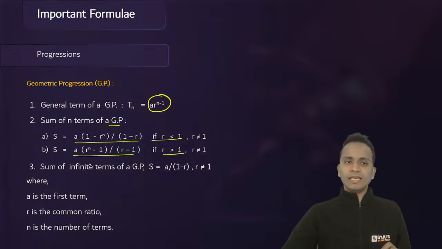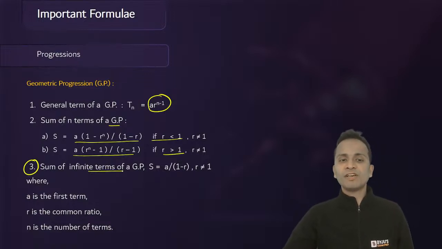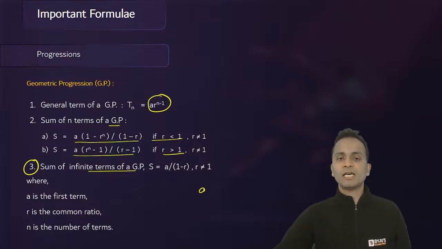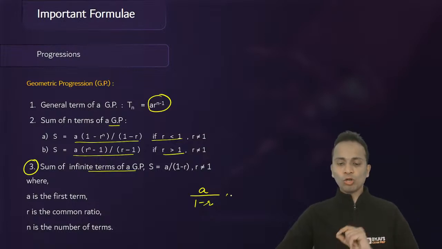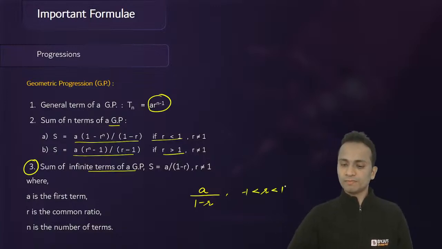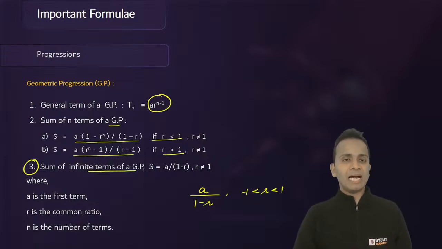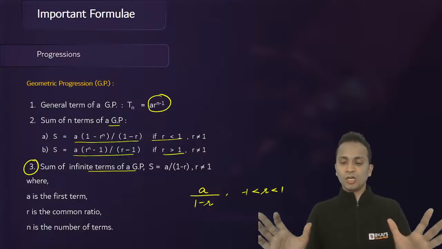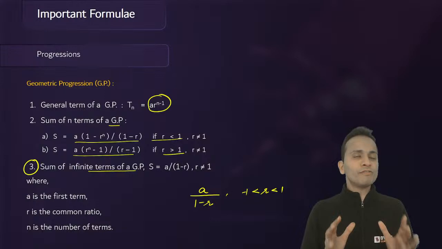Okay. Now the next one, which is used frequently, a lot of times, is the sum till infinite number of terms. Now the formula for the sum till infinite number of terms, I'm writing it separately, is a upon 1 minus r. And make a note of it, this formula will be applicable only when r is between minus 1 and plus 1. Okay, only if r is between minus 1 and plus 1 will this formula be applicable, otherwise this formula will not be applicable, right? Okay, so that's it about the formulas.